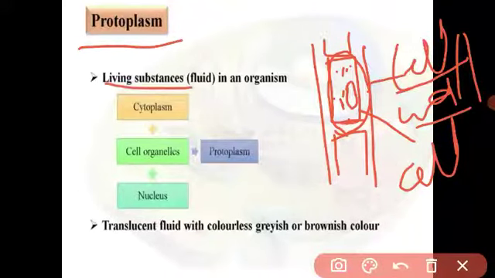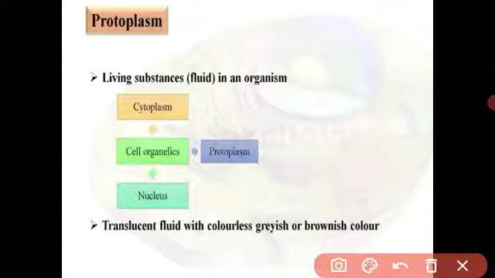The living substance in an organism is called the protoplasm. Is that clear, student? What is meant by protoplasm? Protoplasm means all the living matter present in the cell.